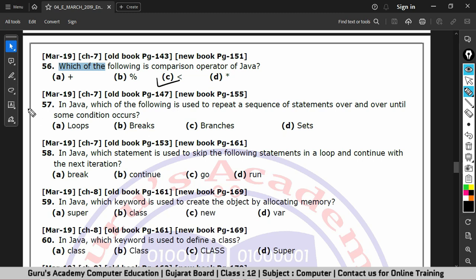Okay, next question 57. In Java, which of the following is used to repeat a sequence of statements over and over until some condition occurs? Options are loops, breaks, branches, sets. So let's go to page number 155 to check the correct answer.